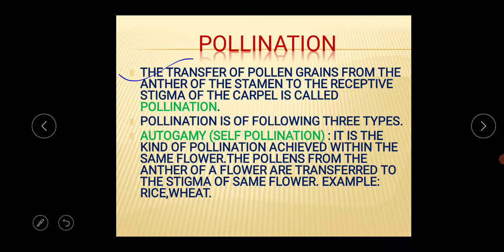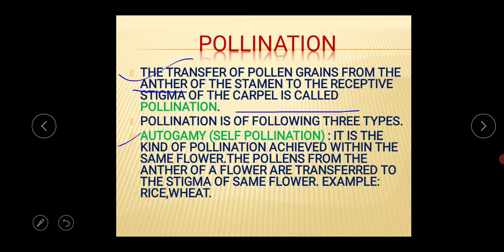Before coming to the next thing, you have to know the definition of pollination properly, because it is important for your 1 or 2 marks question, how you will define the pollination process. You have to write this answer: the transfer of pollen grains from the anther of the stamen to the receptive stigma of the carpel is called the pollination process. You have to mention these two words properly. This pollination is of the following three types.